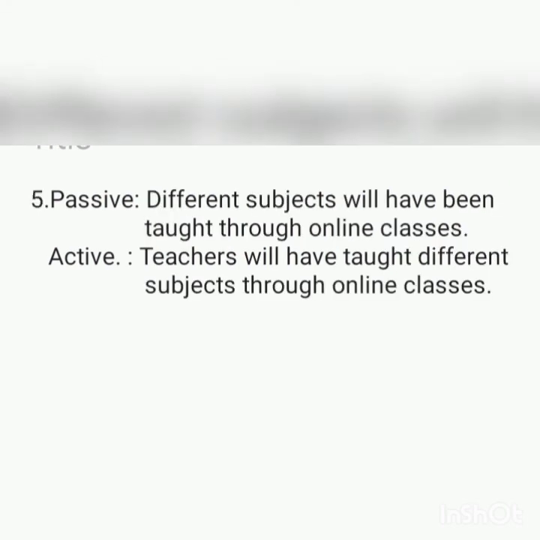Number 5, passive. Different subjects will have been taught through online classes. This is one tricky question. There is no object, no doer of action in the sentence. But when we change into active voice, we have to find out the doer of the action. We need to start with the doer of the action. Let us assume the doer of the action as teachers. Let's change into active. Teachers will have taught different subjects through online classes.